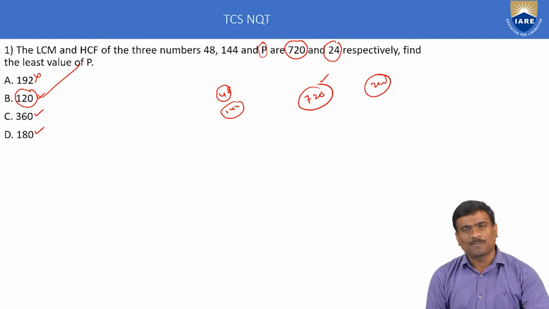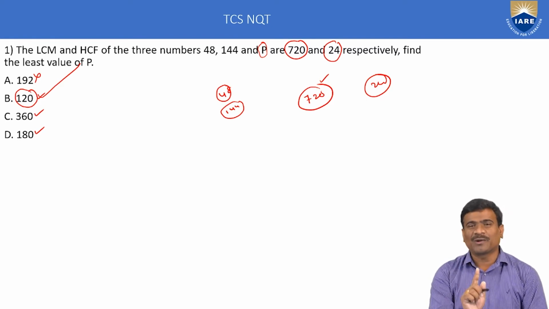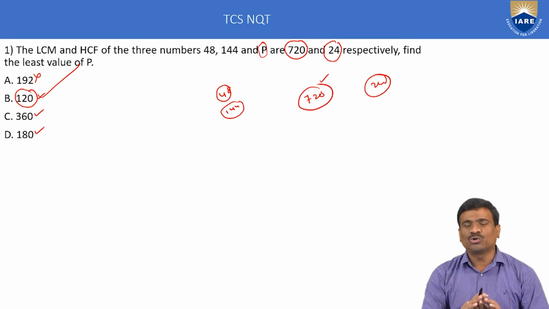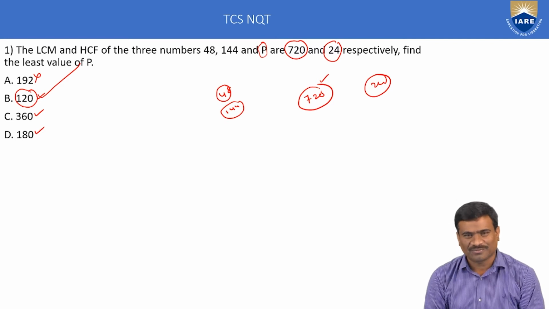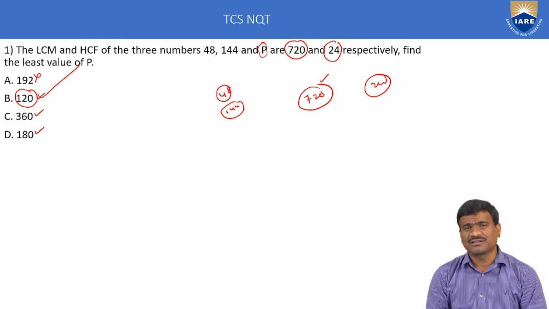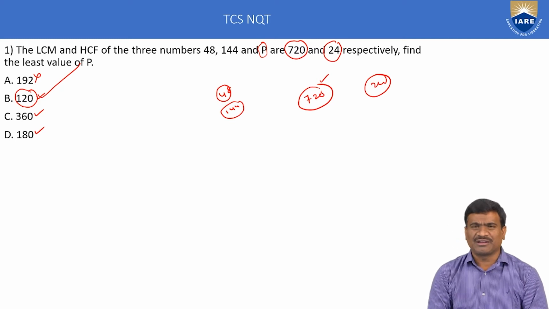The HCF of co-prime numbers is equal to 1. Definition of co-prime: numbers that don't have a common factor except one are called co-prime. Next, LCM application, LCM definition: LCM is always exactly divisible by the given numbers.